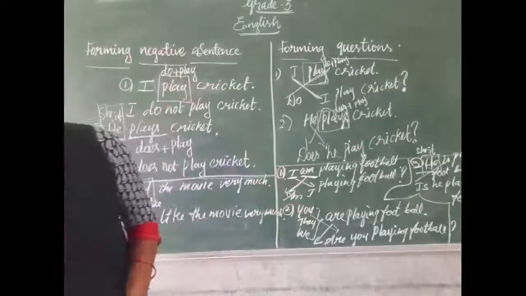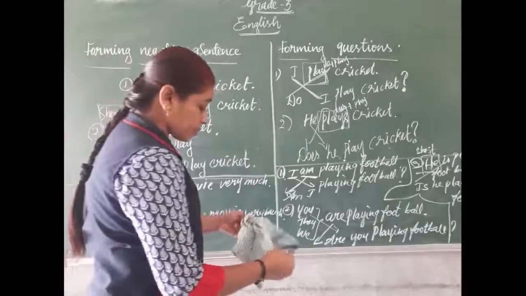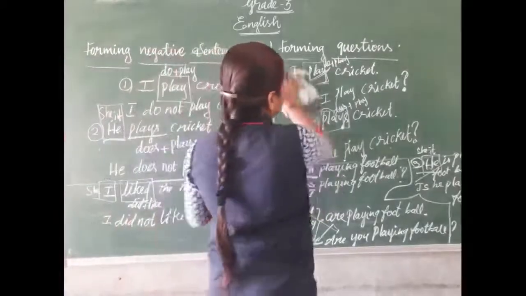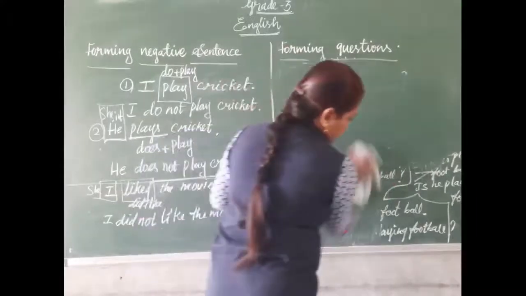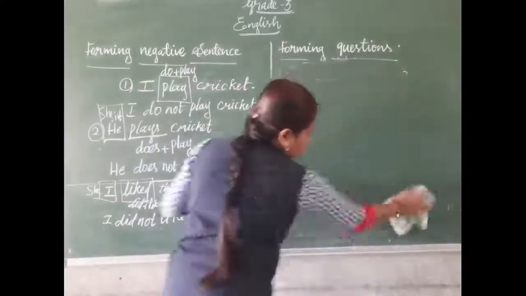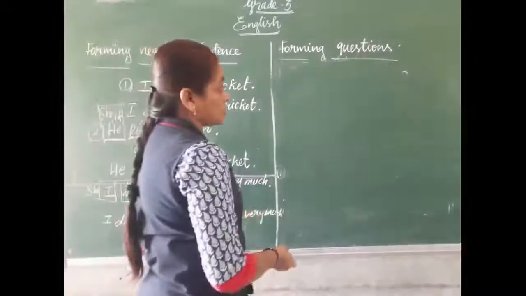Next we will see how to make questions for past tense. Simple past tense. Okay.